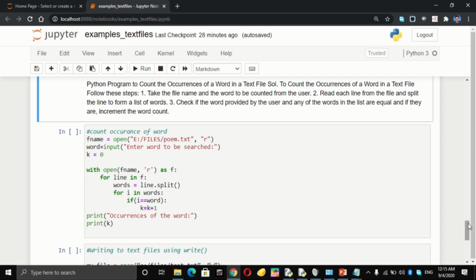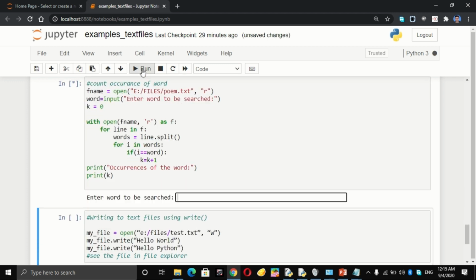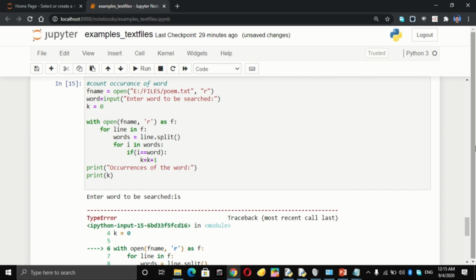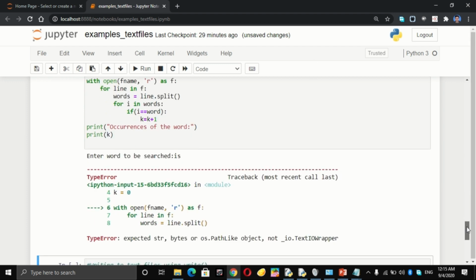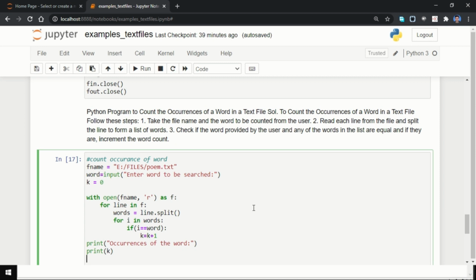Let us say I am using the word is. So in this program, we are going to count the occurrences of a word in a text file.